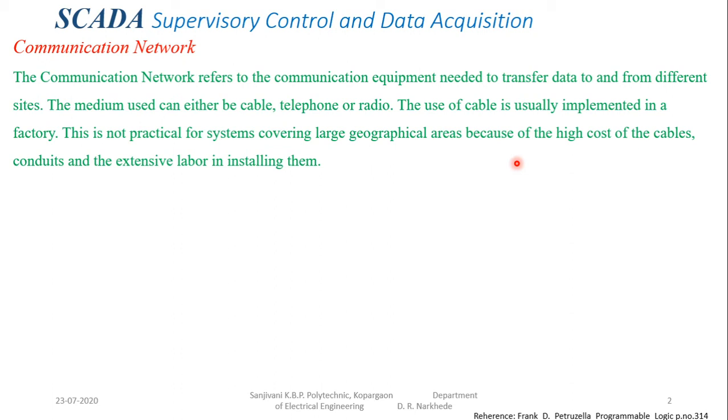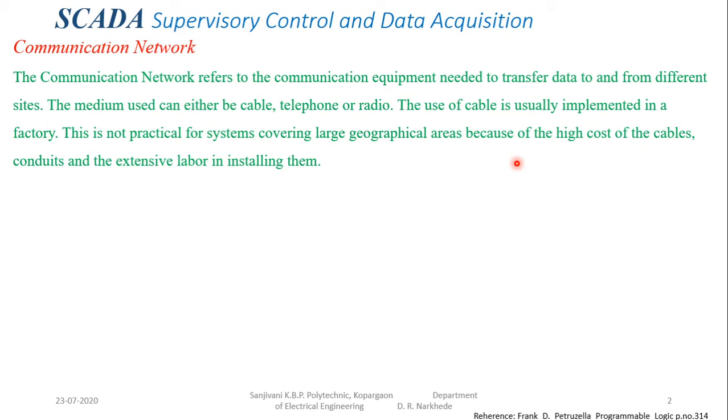So for a factory we can prefer cables or telephone lines. But if I want to cover two industries located at a very long distance from each other and collect data from there, it is not economical for me to use wired communication.